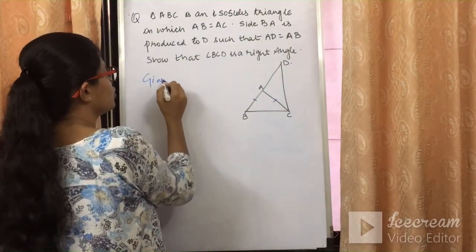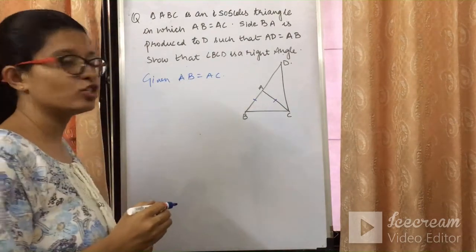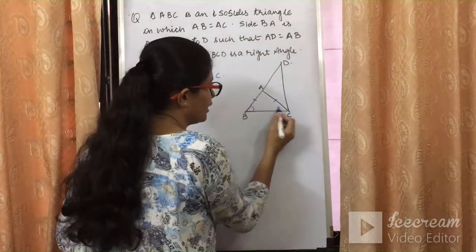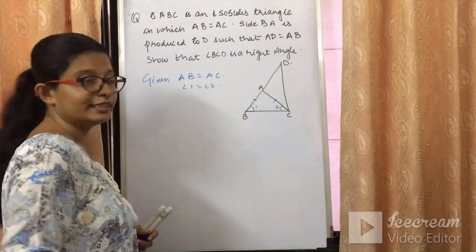So what is given in the question is AB is equal to AC. It is given in the question. Why? Because it is an isosceles triangle. अगर ये isosceles है तो ये वाला एंगल भी इक्वल होगा. Angle 1 will be equal to angle 2 by the theorem.